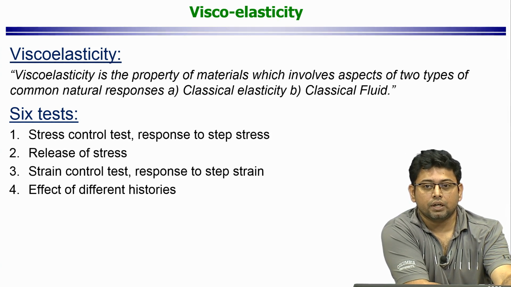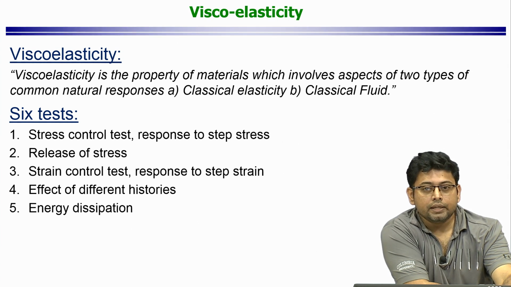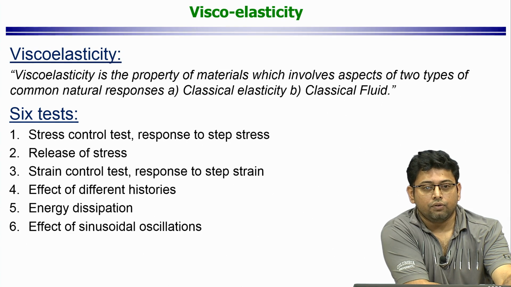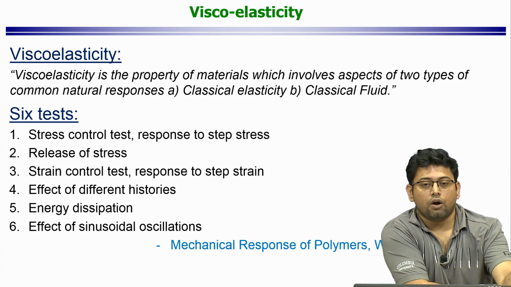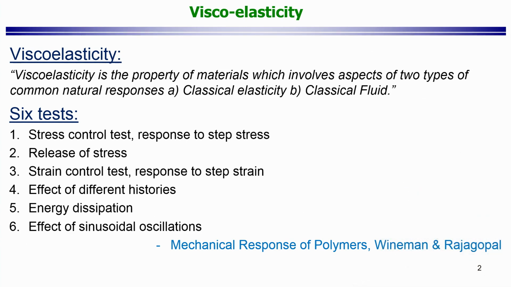When we say effect of different histories, it implies the effect of the different histories of one of the imposed variables. Then the fifth is energy dissipation in the material, and the sixth is the effect of sinusoidal oscillations. These are the 6 tests as per the book Mechanical Response of Polymers by Weinberg and Rajagopal.